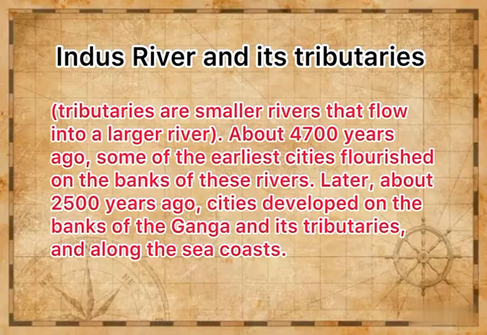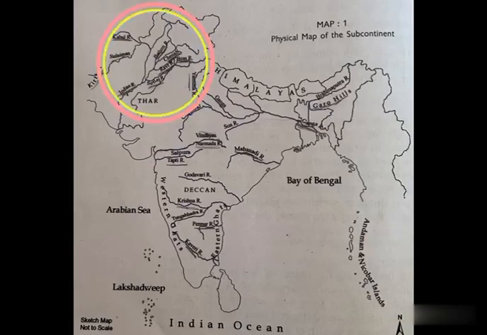About 4,700 years ago, some of the earliest cities flourished on the bank of this river Sindhu. About 2,500 years ago, cities grew near the Ganga river and its tributaries, as well as the sea coast. The rivers mostly flow through India before joining the Indus in Pakistan. The 5 tributaries are Jhelum, Chenab, Ravi, Beas and Satluj river.